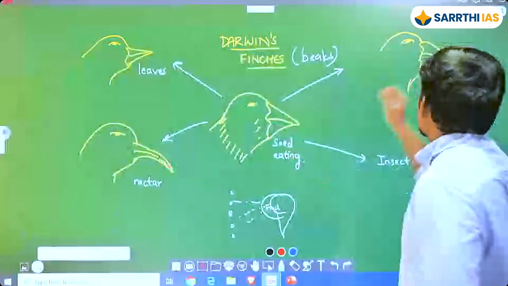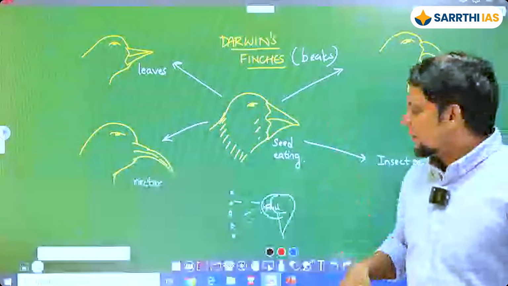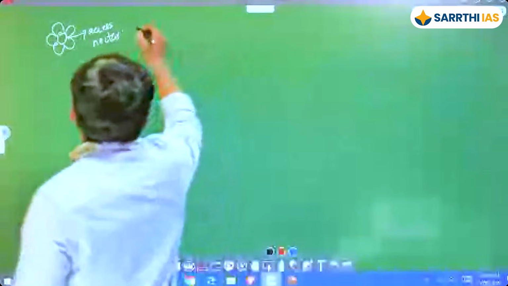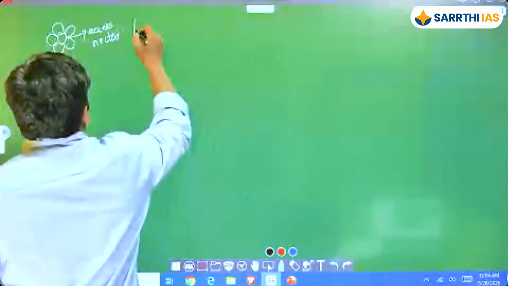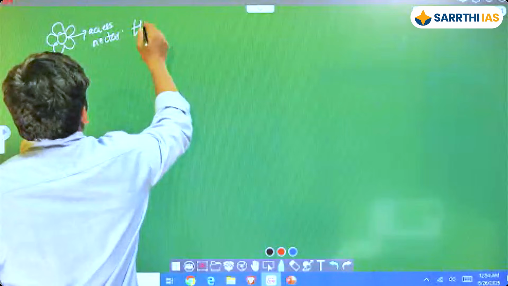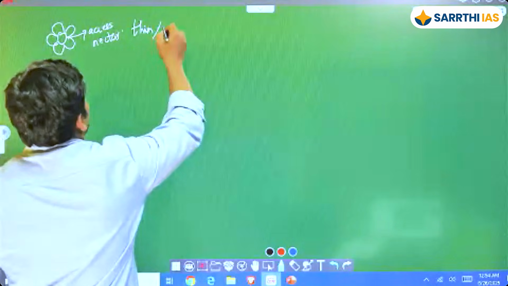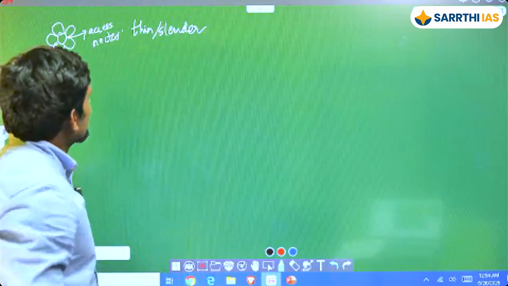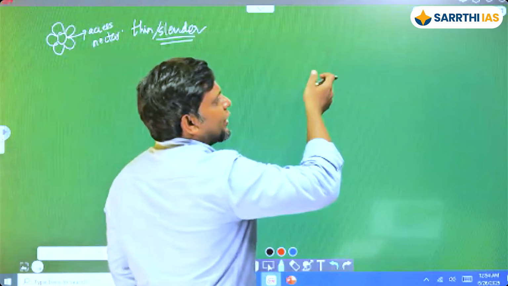Which one of these would be best, if the food is basically like that? It is obviously going to be this one. So I'm going to call it thin and narrow, okay, thin, slender. I'll use slender because I want to use another one. There would have been some variants, right? So let's say there are some that are slender.